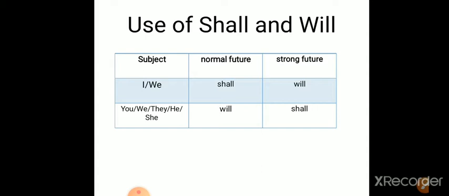And when we are using you, they, he or she as subject, will be used with them.